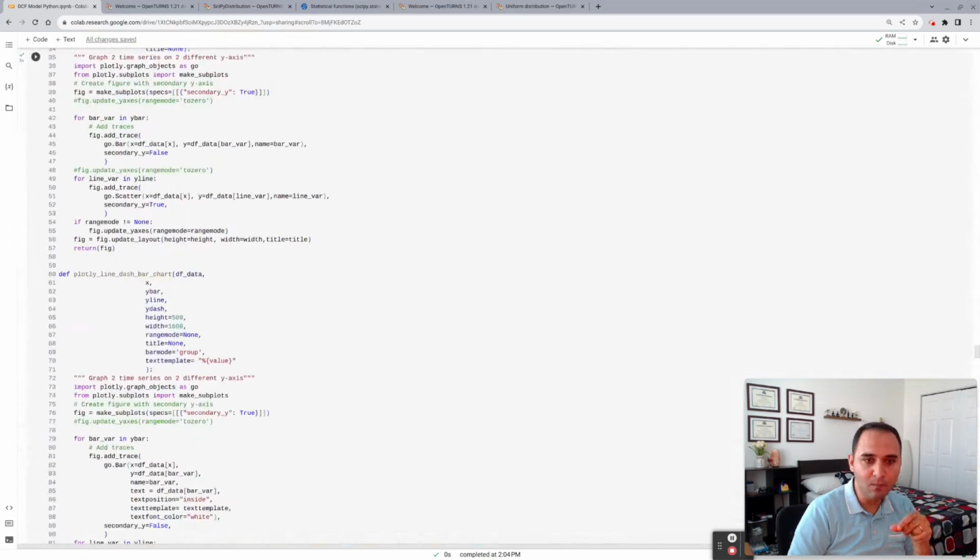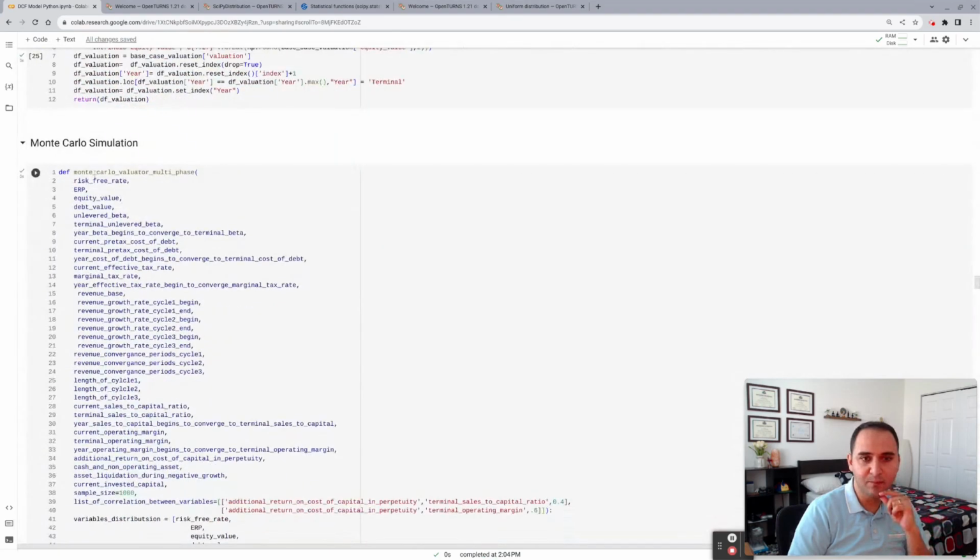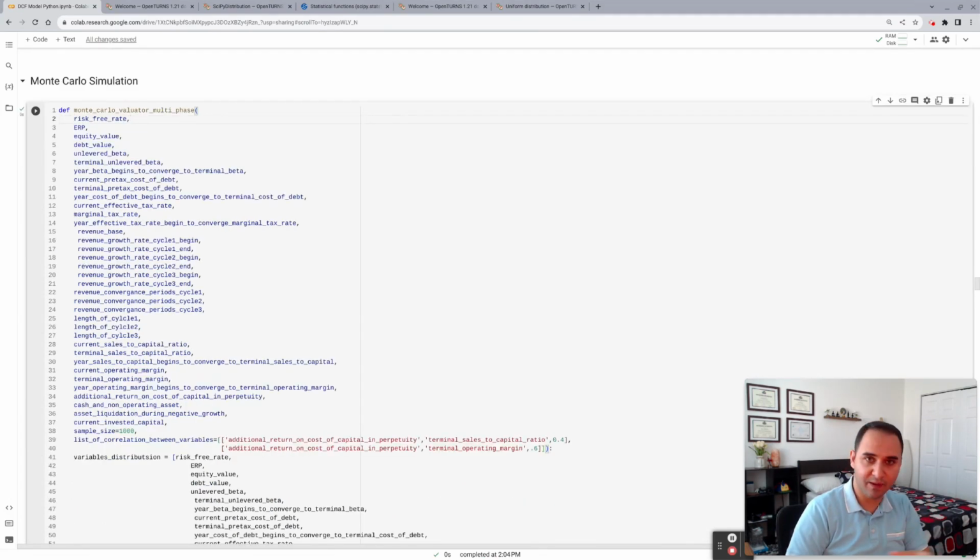So this is the Monte Carlo evaluator multiphase. This is the Monte Carlo DCF model. It's very much exactly similar to the point estimate function. It takes all the inputs in the form of distributions and it generates random numbers based on the sample size we ask of it, and passes those random numbers to the point estimate evaluator and derives intrinsic value. And it has one more parameter, which is the list of correlations between variables. I will be covering it during the session on Chipotle with an example.